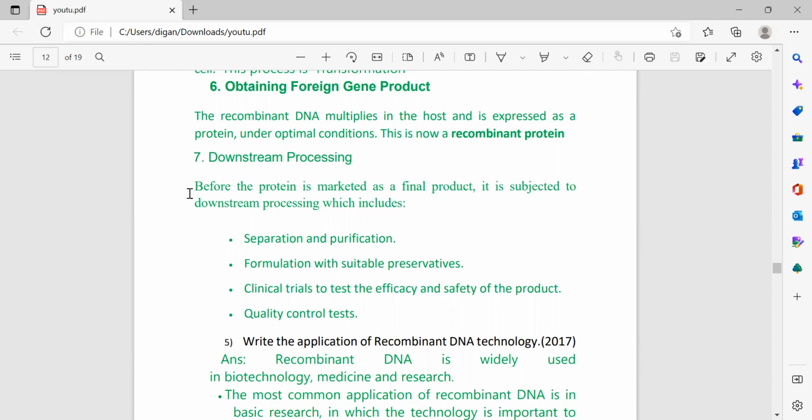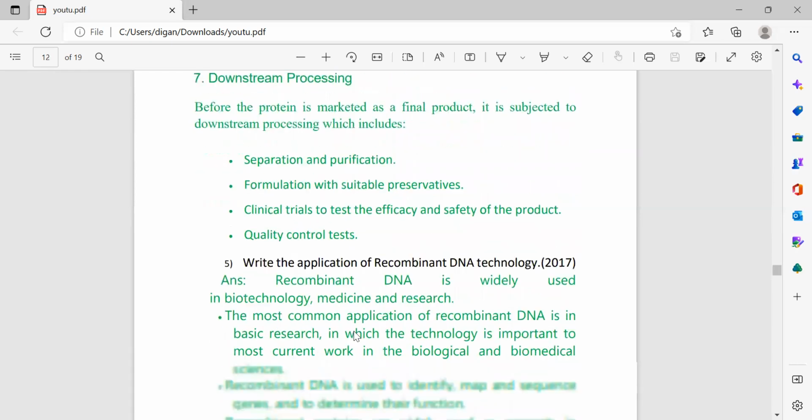Last step is downstream processing. Before the protein is marketed as a final product, it is subjected to downstream processing, which includes separation and purification, formulation with suitable preservation, clinical trial to test efficiency and safety of the product, and quality control test.